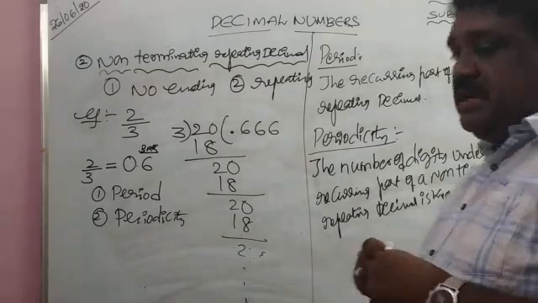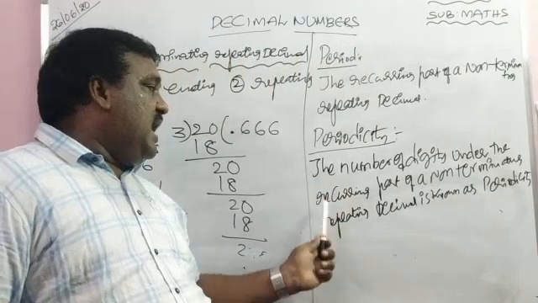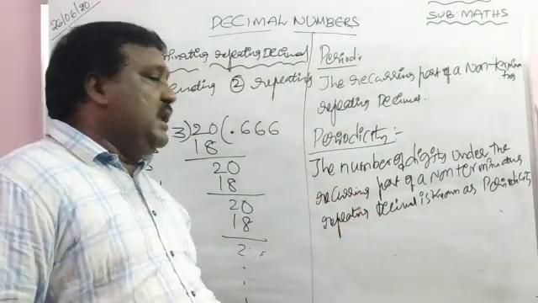What is periodicity? The number of digits under the recurring part of a non-terminating repeating decimal.